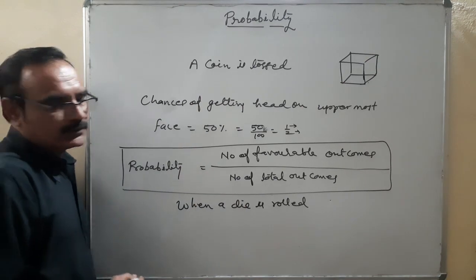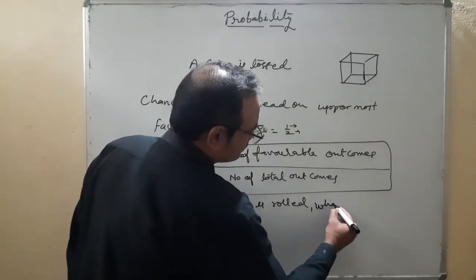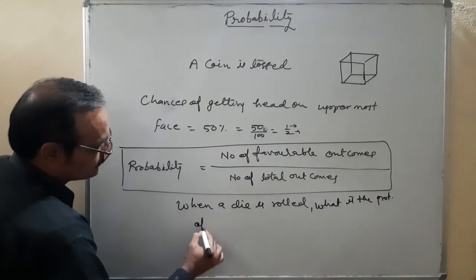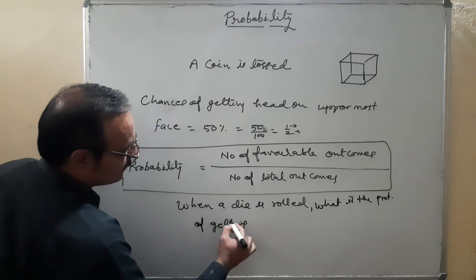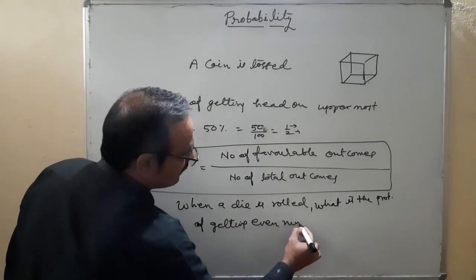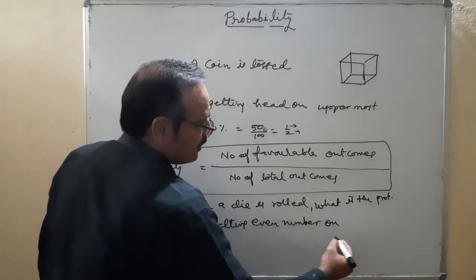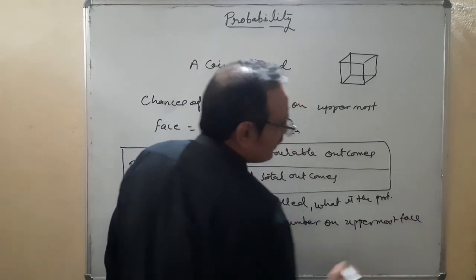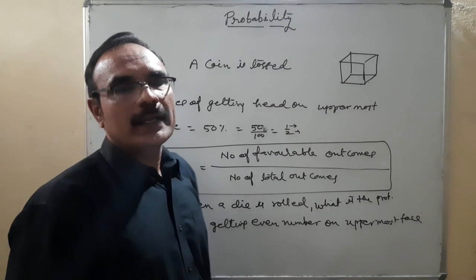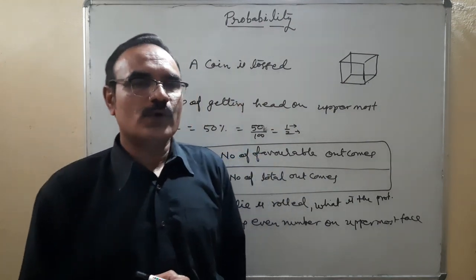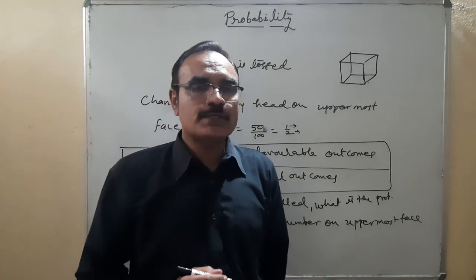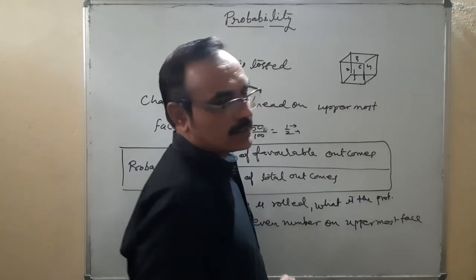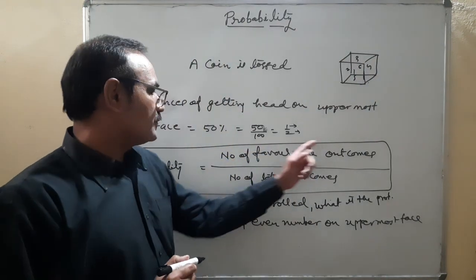When a die is rolled, what is the probability of getting an even number on the uppermost face? Can you tell me what the probability is? Out of 6 possible outcomes, we will have to use this formula. It is used in each and every question, as I told you.